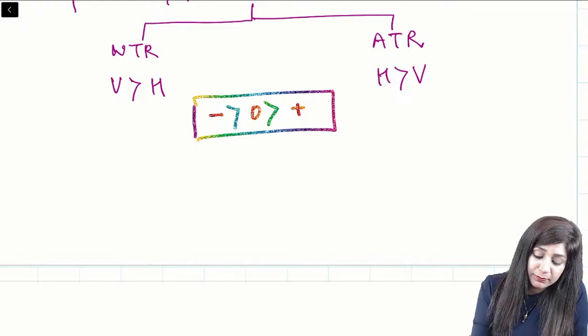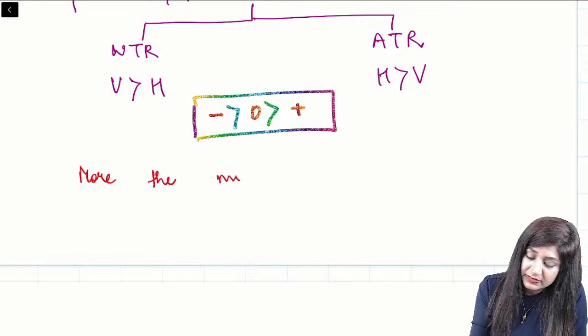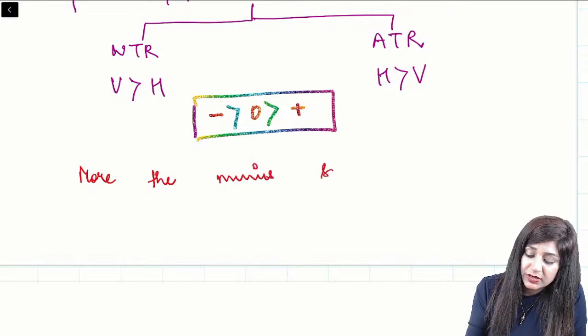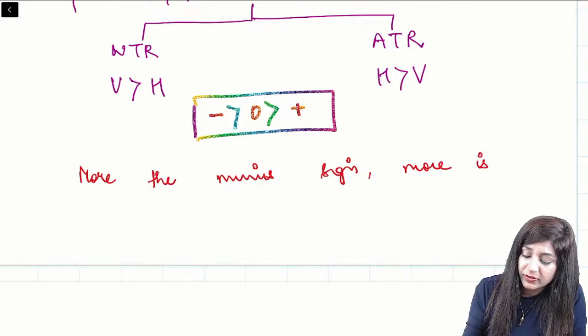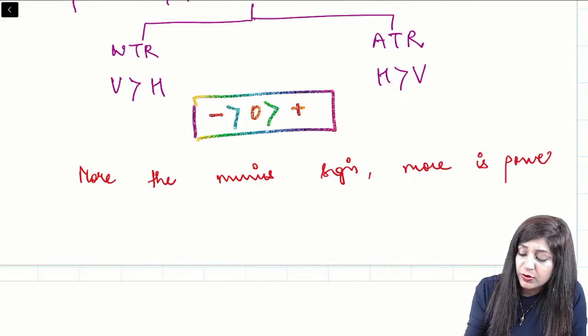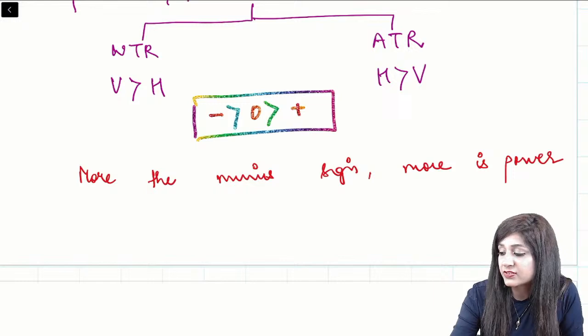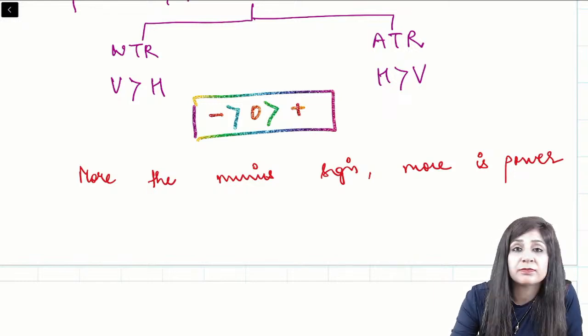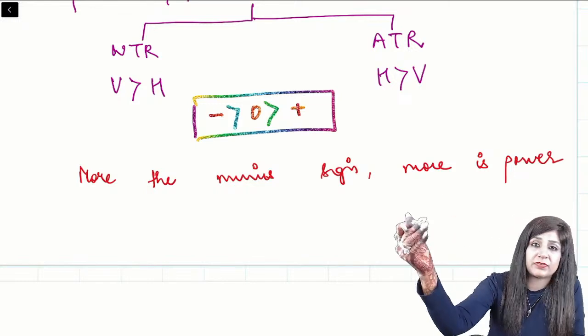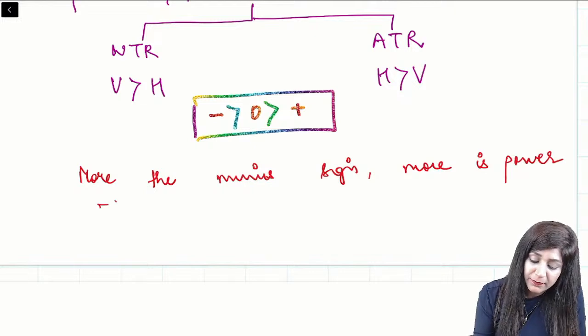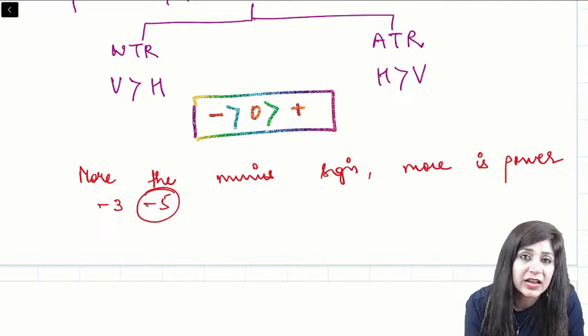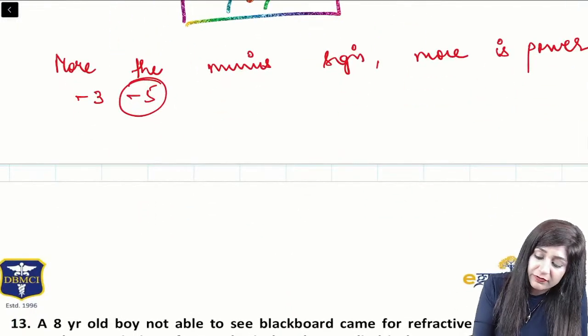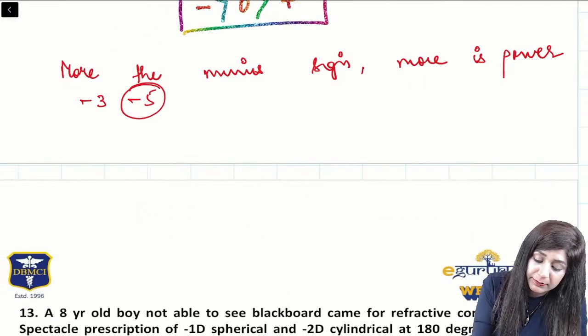So more the minus sign, more is the power. Whenever you have to compare minus signs, more the minus sign, more is the power. So if I have to see between -3 and -5, the one having more minus sign will have more power, while we will have the opposite for the plus sign.